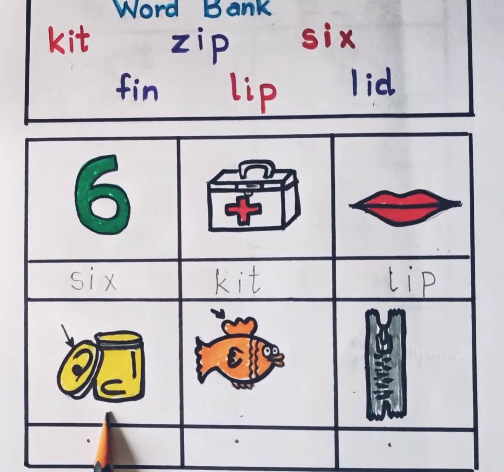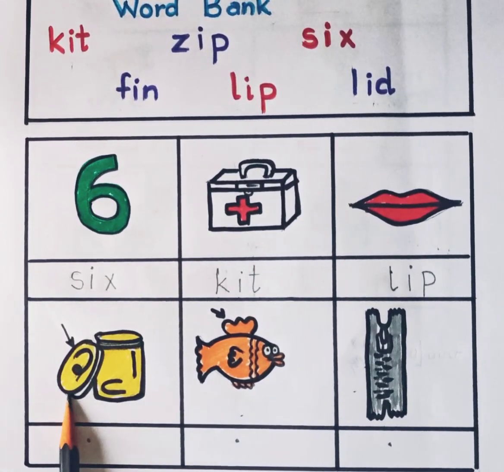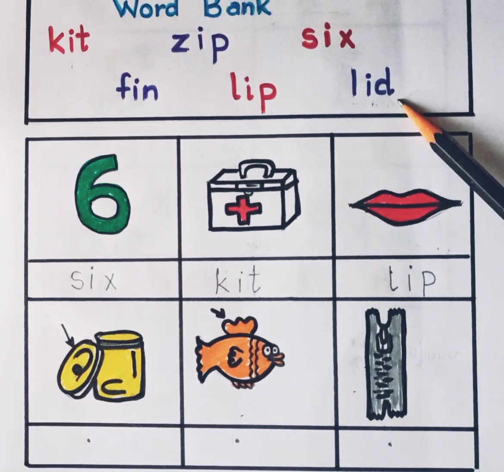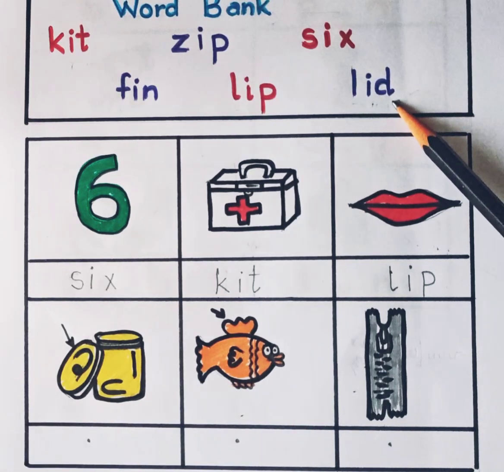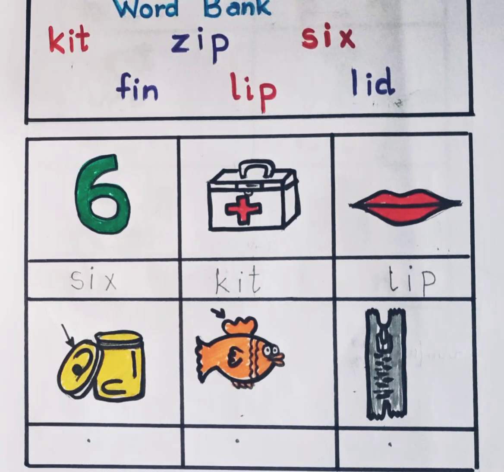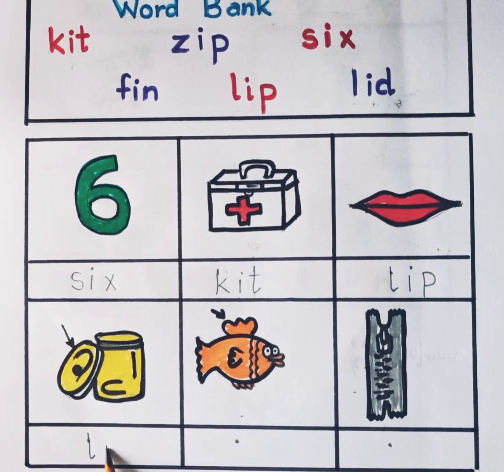This is the picture of lid, and this is the lid of this jar. Lid. Children, this is the correct spelling of lid. Now let's write lid here. L, I, D, lid.